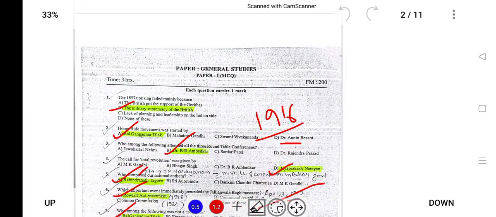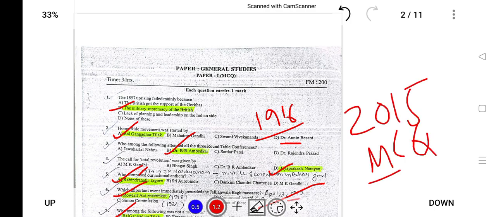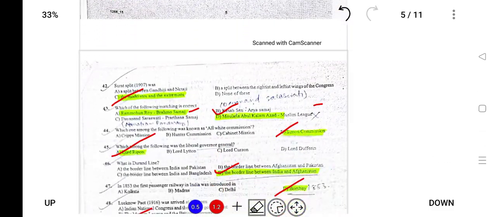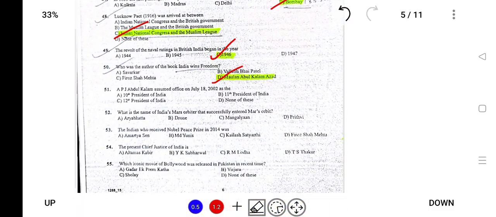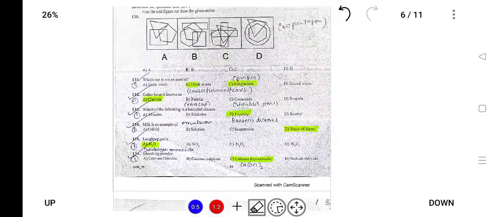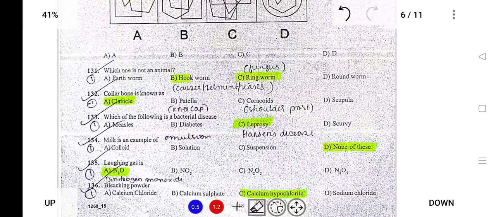So hello everyone, today I'll be continuing MPSC 2015 MCQ paper. I'll be finishing the 2015 MCQ. So the first part has been uploaded and this is the second part. In the first part I have completed the modern history portion up to question number 150 and now I'll be completing science and Nagaland. So let's get the video started.